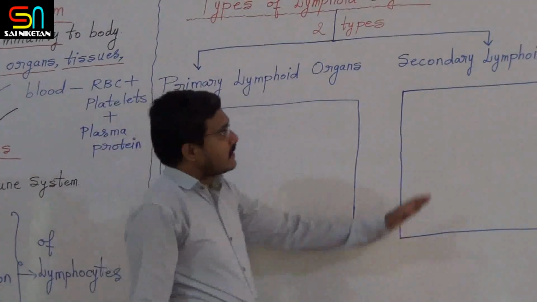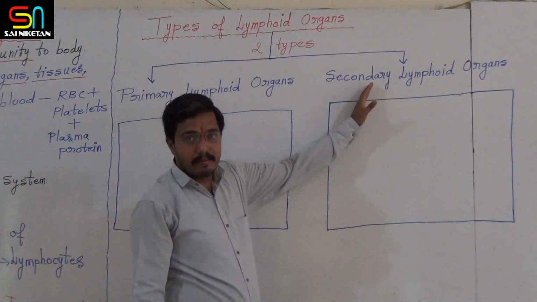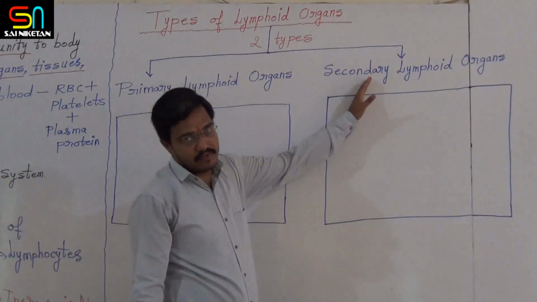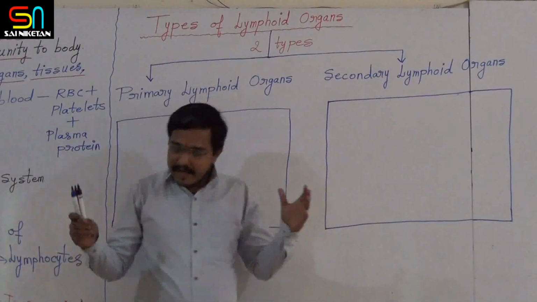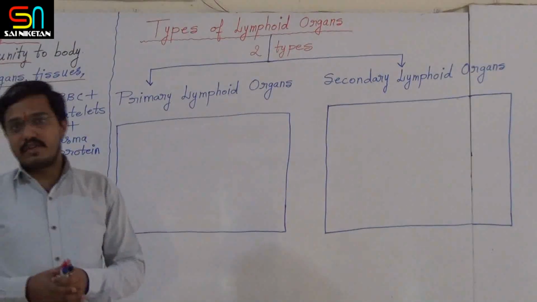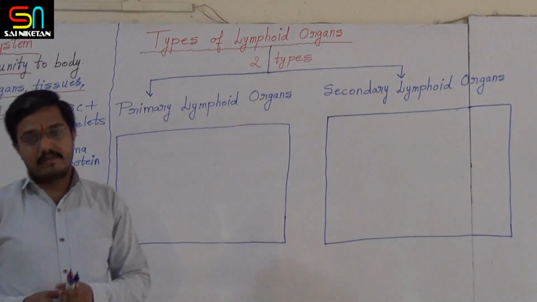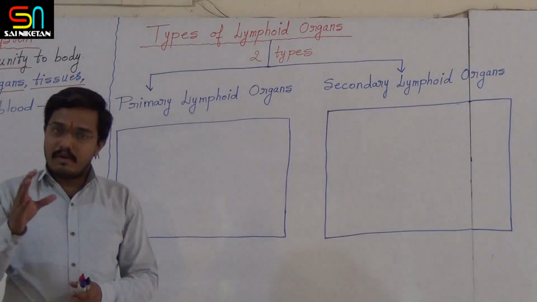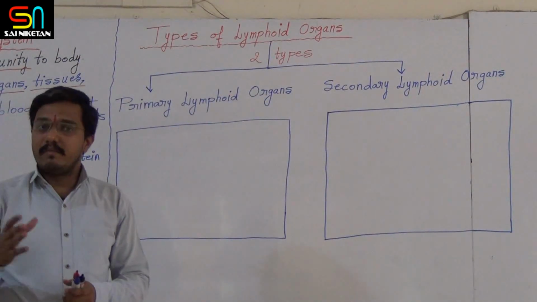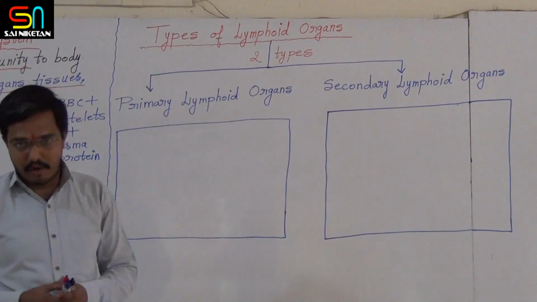Secondary lymphoid organs are also called peripheral lymphoid organs. Primary lymphoid organs irudarinda secondary lymphoid organs nalli ಕೆಲಸ ನಡೆಯುತ್ತೆ, because the origin and maturation of the lymphocytes actually take place in the primary lymphoid organs.